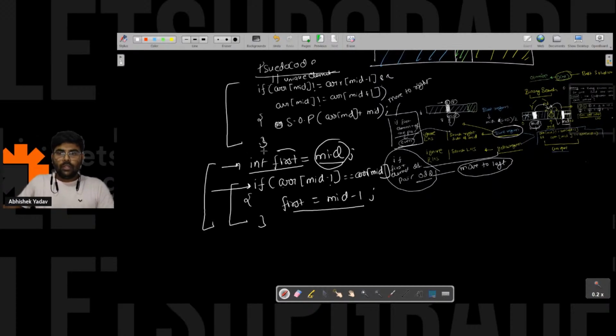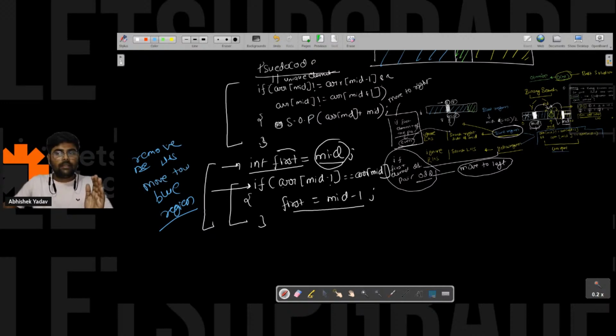So after doing these two parts, what I will do? This part is for the blue region. Blue region means I have to neglect, remove the left hand side part, and move toward the right hand side part.